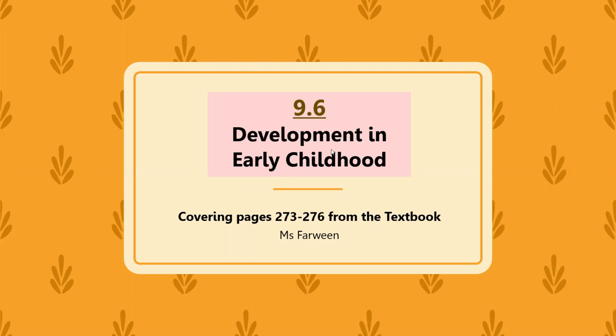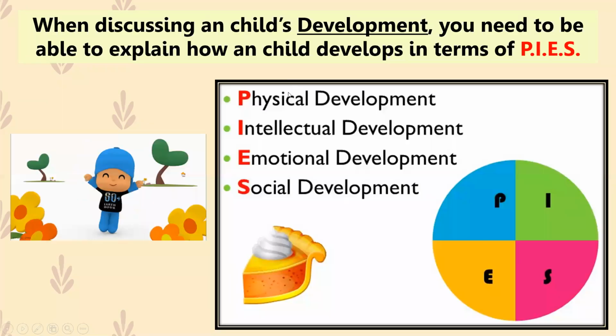Now we're looking at development in early childhood. So early childhood is the early years of life, after the age of 2 to about the age of maybe 7 or 8 years old. So basically looking at how the development across those four areas of development progresses, and what the child shows in each of these areas. So we're going to look at how a child develops in terms of physical development, how a child develops intellectually, emotionally, and socially.